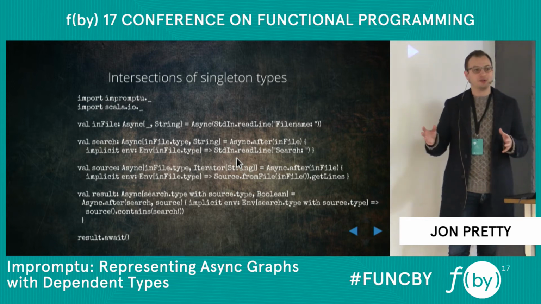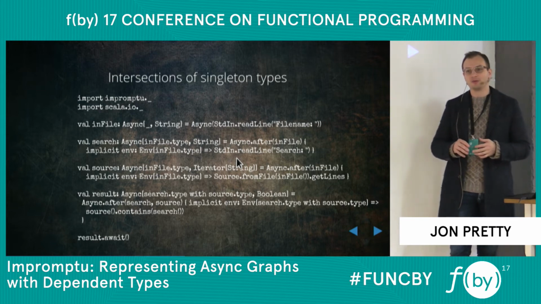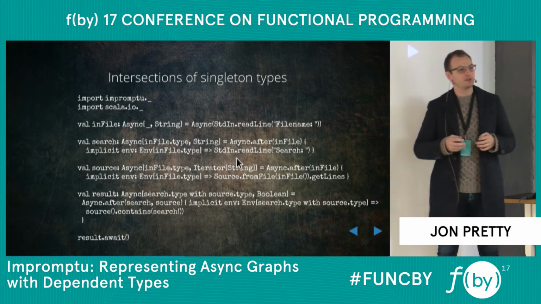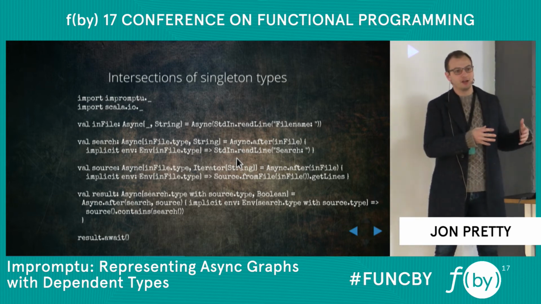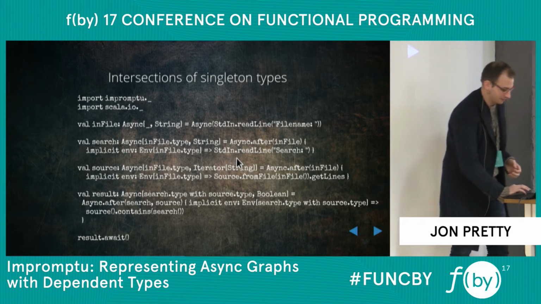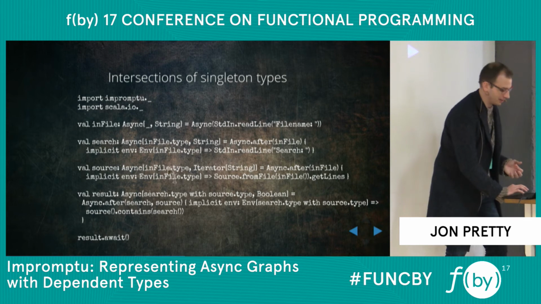This is not equivalent to the empty set or the empty type, nothing, or the bottom type. It's still very useful for the compiler to work with this type, even though it has no instances. We can still use it for driving implicit search. We can use it as a bound on other types. So it's still useful for the compiler to work with it, and we're going to take advantage of that. And these types are going to appear in the first parameter of our async type.